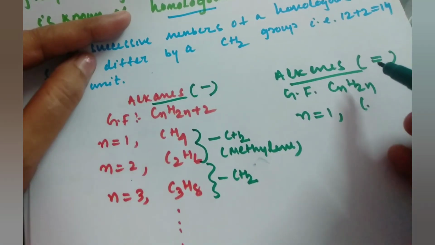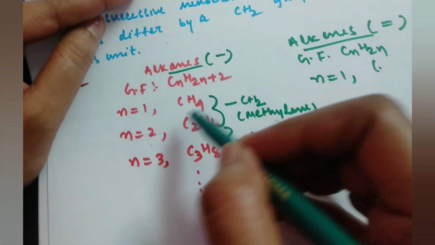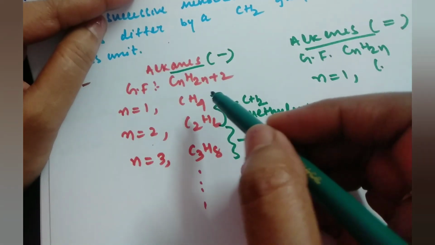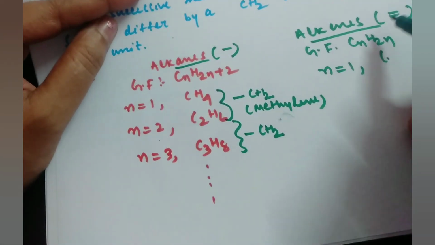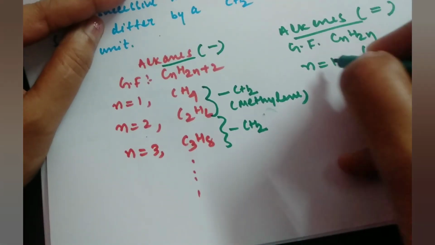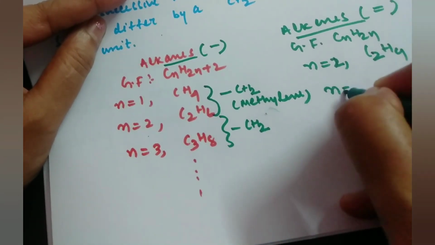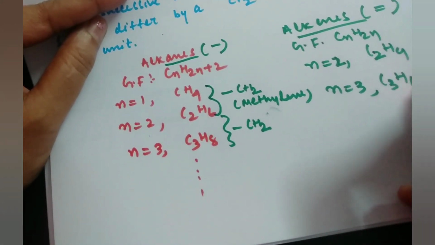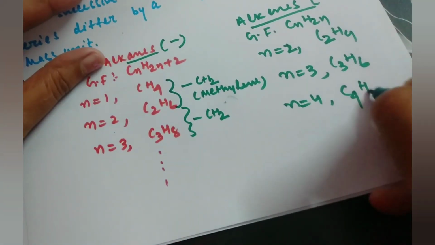A double bond is always present between two carbon atoms, so a single carbon atom member is not possible; minimum 2 carbon atoms are required. So if n equals 2, the first member is C2H4. If n equals 3, it is C3H6. If n equals 4, it is C4H8.